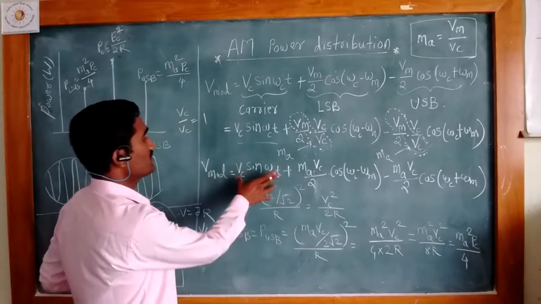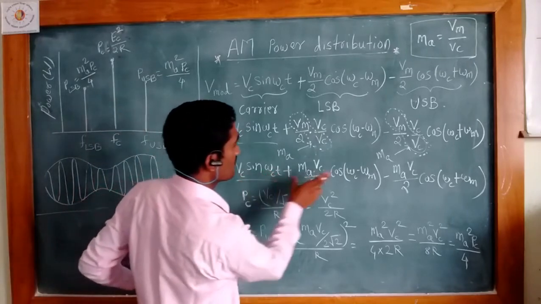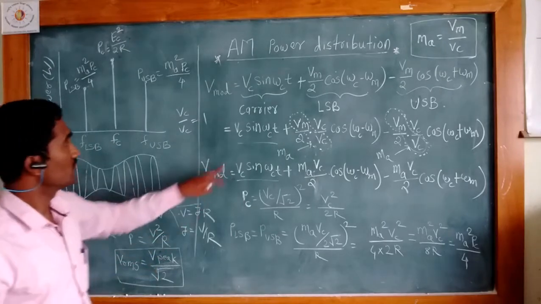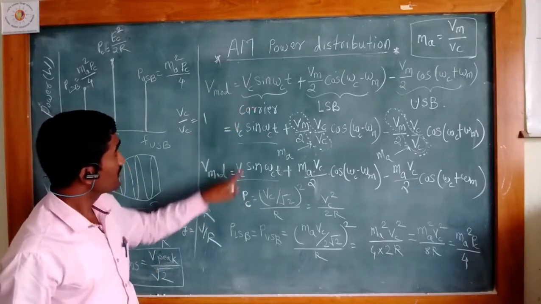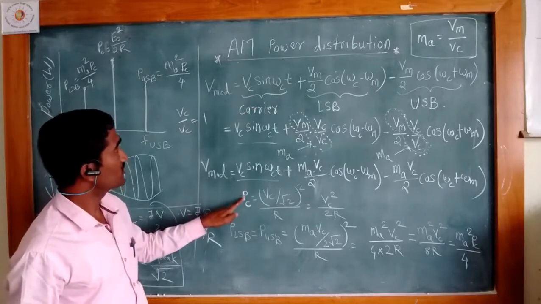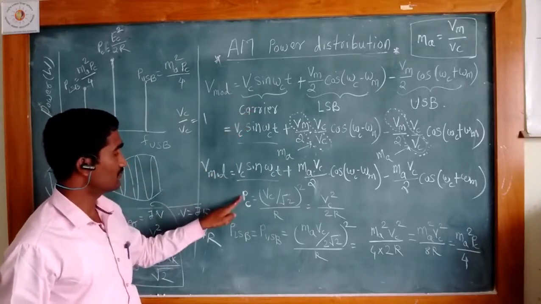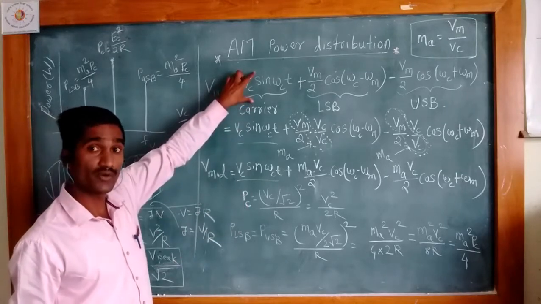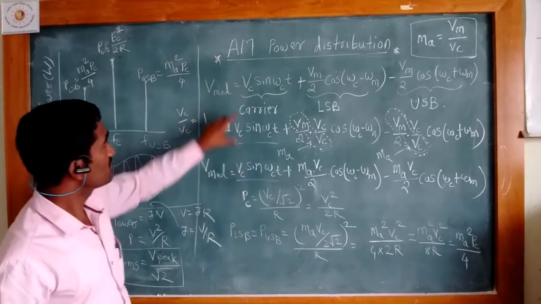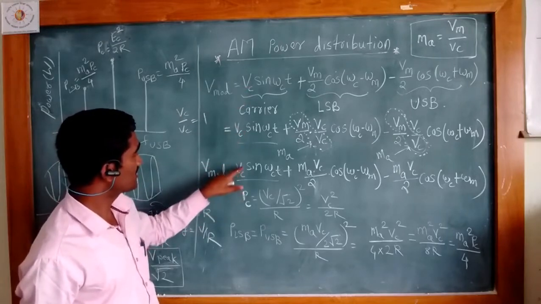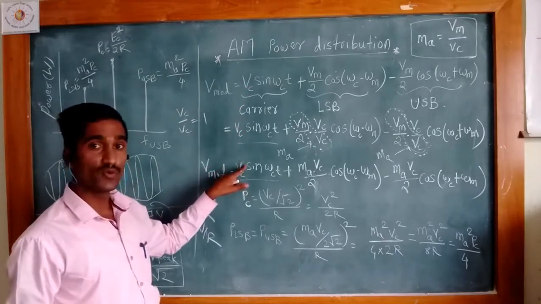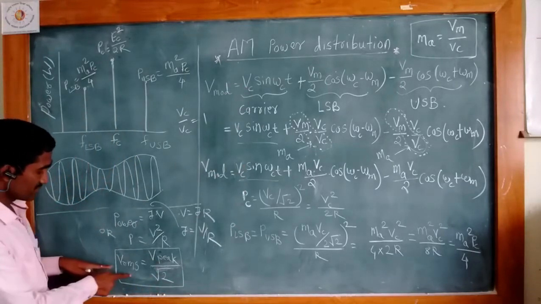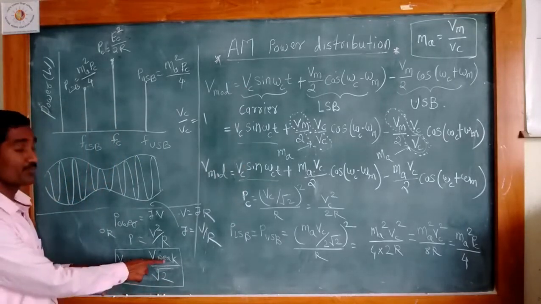For these three signals, we express the power. First we find the power for the carrier wave, which is Pc, the power in the carrier. For this carrier, the voltage is Vc. There is a relation between the RMS value and the peak value.